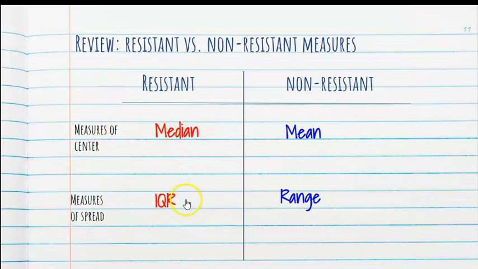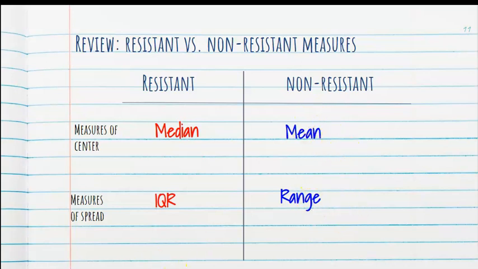You want to use median and IQR to describe center and spread, and you would use the actual values if you have the data. If the distribution or distributions both are symmetric, you can use the mean for center and the range for the spread. That's legal. But if it's skewed, these are not going to work.